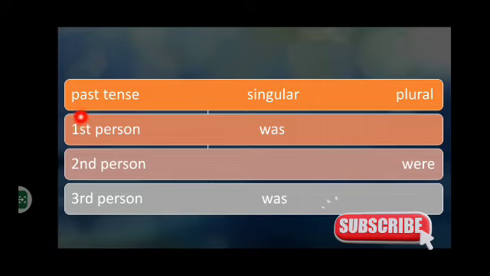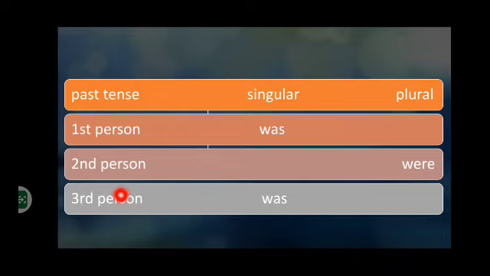Let's talk about past tense now. If we have first person, the verb will be singular. I was a teacher. And with second person, whether singular or plural, the verb will be plural. You were a teacher and you were teachers. Similarly, with third person like he and she, we use a singular verb. She was a teacher and he was a teacher. Leila was a teacher and Ahmad was a teacher, right?